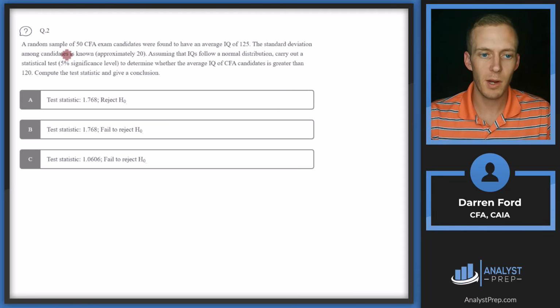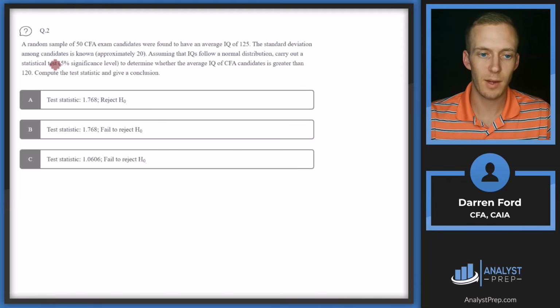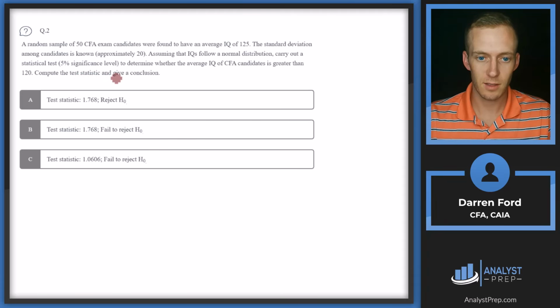Question 2. A random sample of 50 CFA candidates were found to have an average IQ of 125. The standard deviation among candidates is known, approximately 20. Assuming that IQs follow a normal distribution, carry out a statistical test, 5% significance level, to determine whether the average IQ of CFA candidates is greater than 120. Compute the test statistic and give a conclusion.